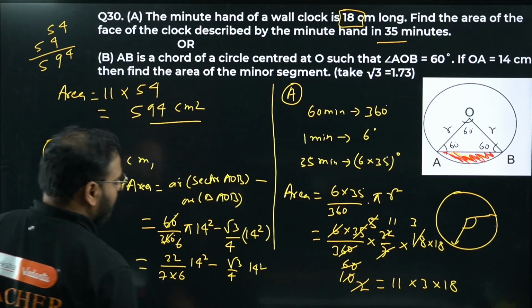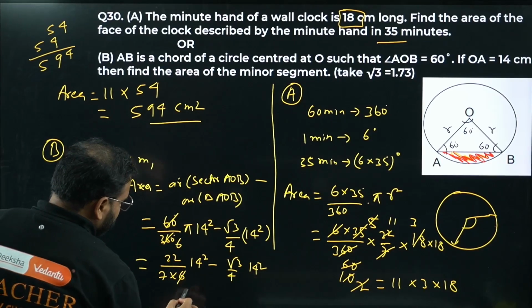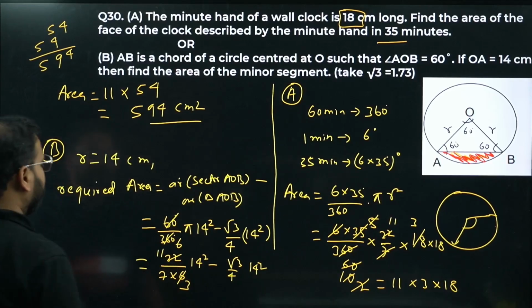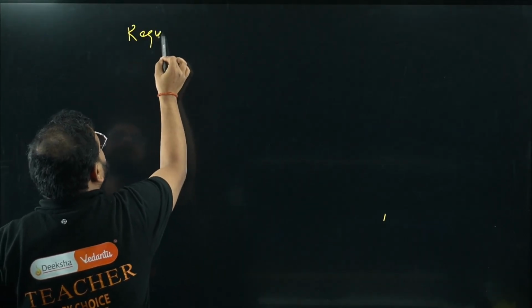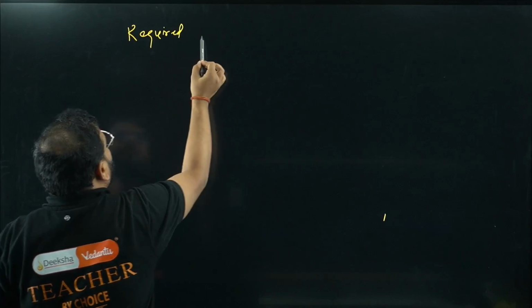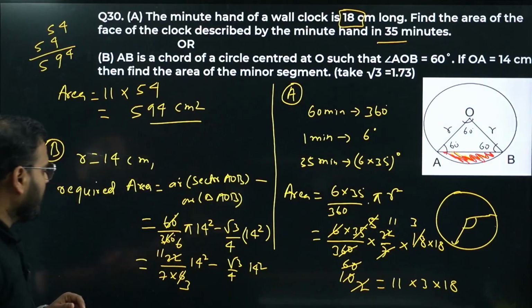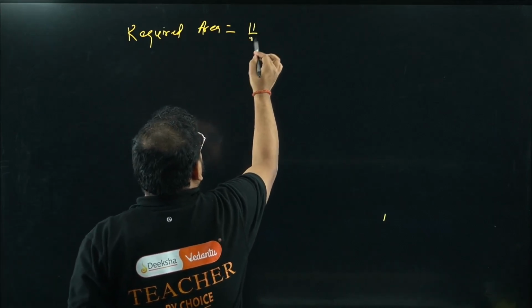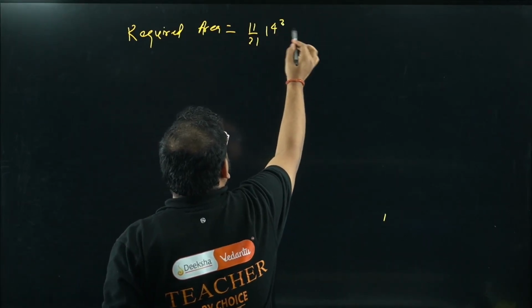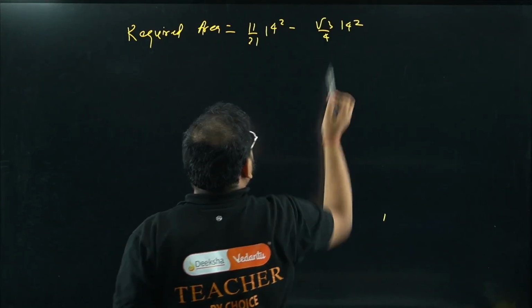I can take something common, I'll do that, but right now let's cancel something. So we have here 3 and 11. My required area becomes 11 into 14 square by 21. So basically 11 by 21 into 14 square minus root 3 by 4 into 14 square.